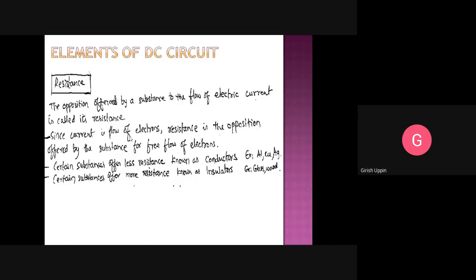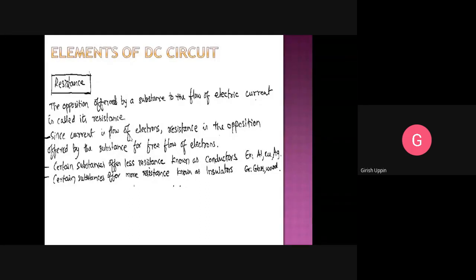The substances or materials which offer very little resistance to the flow of electrons are called conductors. An example of a conductor is copper. Copper is widely used. All the wires which you use for connecting devices predominantly use copper, right? The second most used material is aluminum. If you have seen the transmission lines or distribution lines near your houses, most of the time they use aluminum.